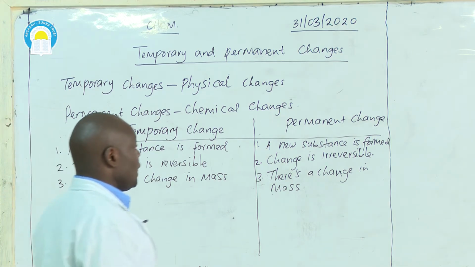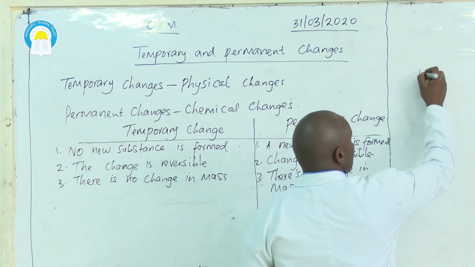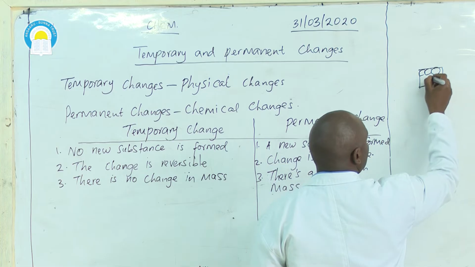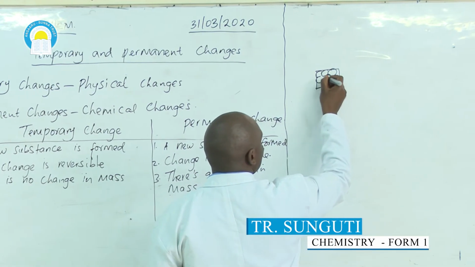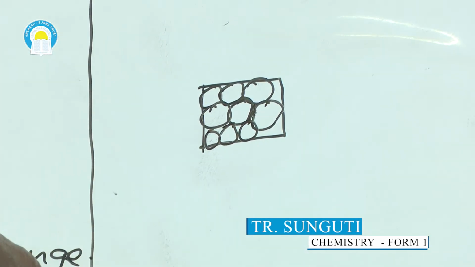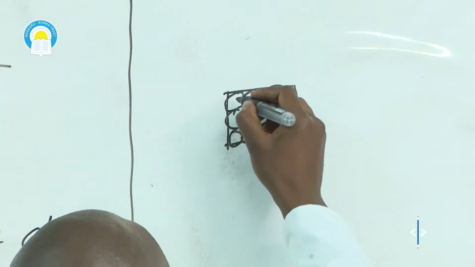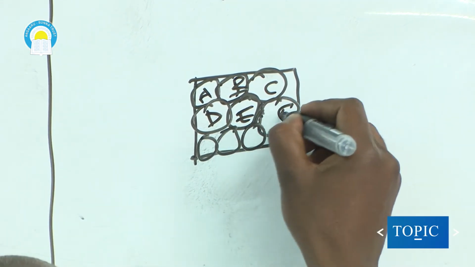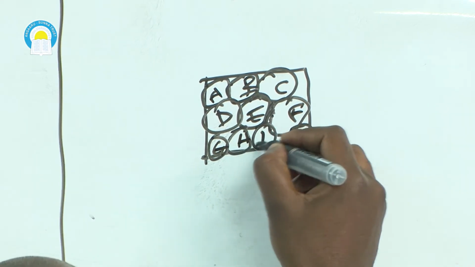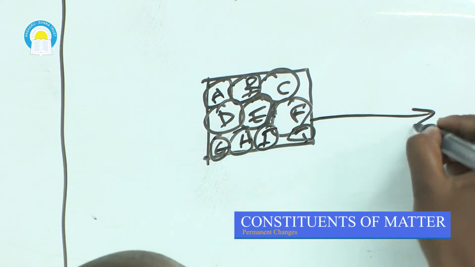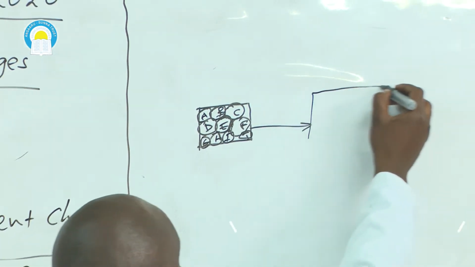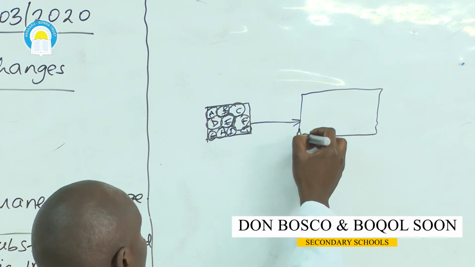We have said that in liquid state, in solid state, the particles are closely packed together. That means there is a very strong force of attraction between those particles of the substance. So if the solid has got particles A, B, C, D, E, F, G, H, I, and J, when I heat that solid to melting point, the force of attraction between the particles is going to decrease.